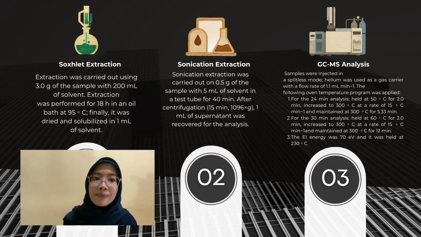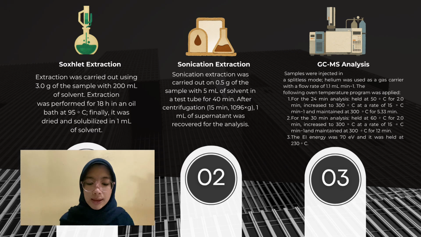for 5.33 minutes. For the 30 minutes analysis, held at 60 degrees Celsius for 2 minutes, increased to 300 degrees Celsius at a rate of 15 degrees Celsius min^-1, and maintained at 300 degrees Celsius for 12 minutes.